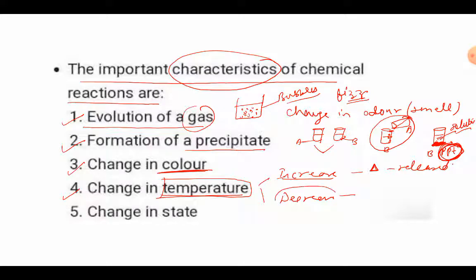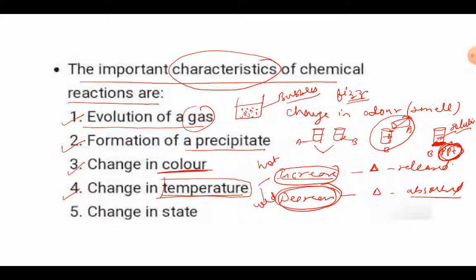But when the temperature decreases, it means heat is absorbed in that reaction, and the container where we are doing this reaction will become cold as compared to the normal temperature, right? So for the change in temperature, we have to feel the container, we have to touch the container. The container may feel hot or it may feel cold, depending on whether the temperature increases or decreases respectively, right?